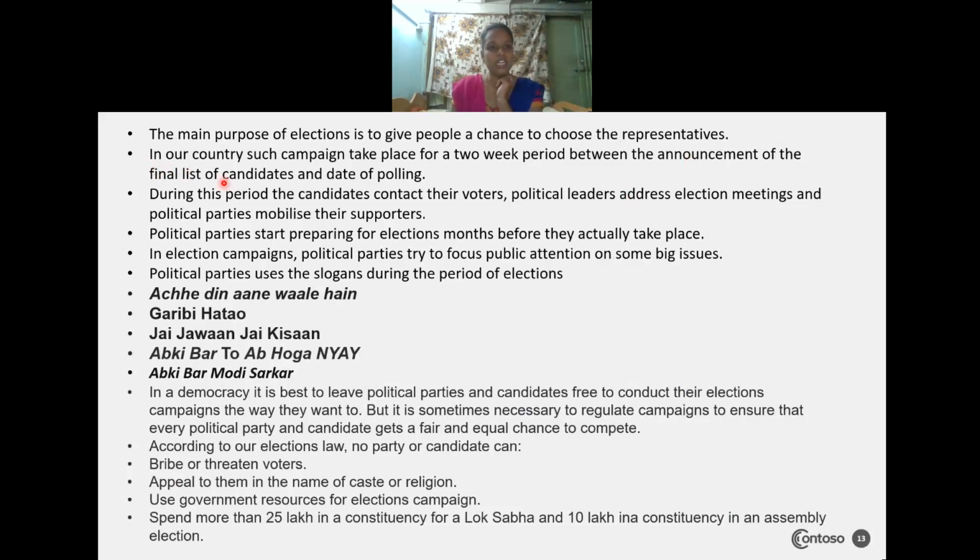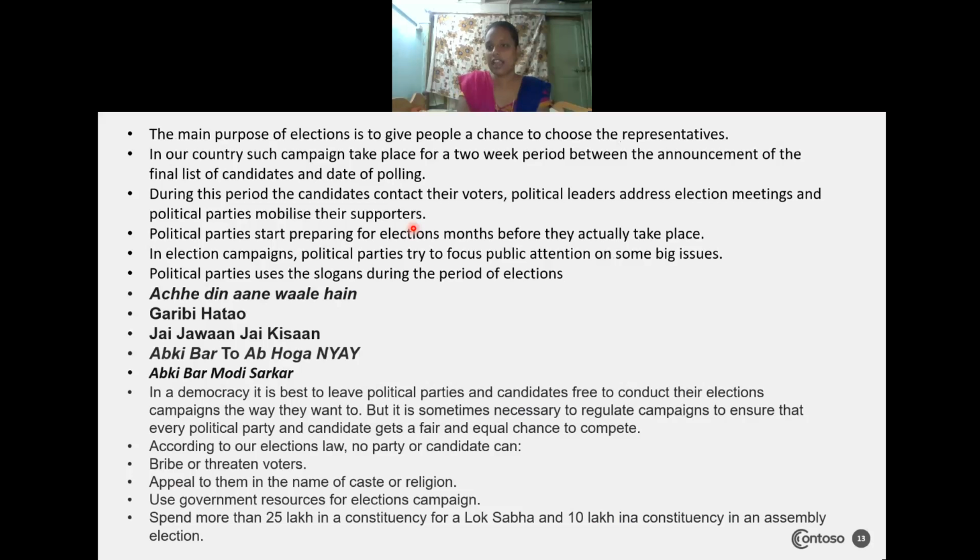In the country, such campaigning takes place for a two-week period between the announcement of the final list of candidates and the date of polling. So this campaigning takes place between the time the political parties' final list comes out and the polling date. There we will see the political leaders campaigning. During this period, the candidates contact their voters, political leaders address election meetings, and political parties mobilize their support.